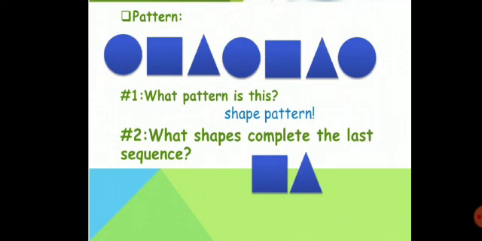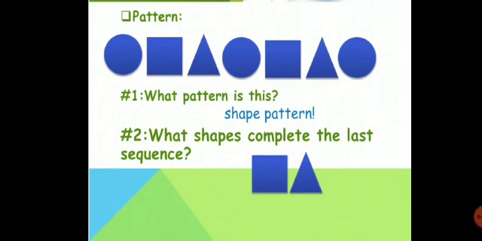Circle, square, triangle, circle. Oh, the last pattern is incomplete. So, what will come next to circle? Complete the pattern sequence. Okay, what shapes complete the last sequence? Yes, a square and a triangle, because the whole pattern is circle, square, triangle.